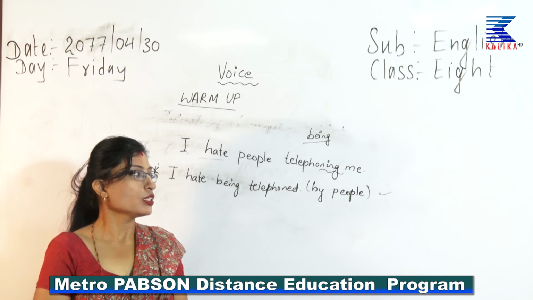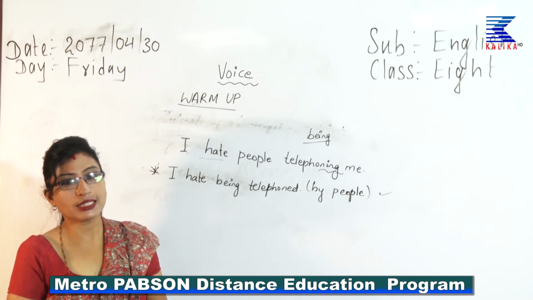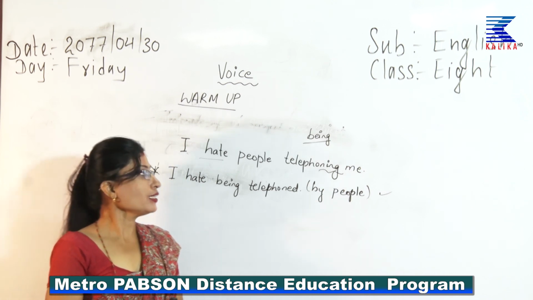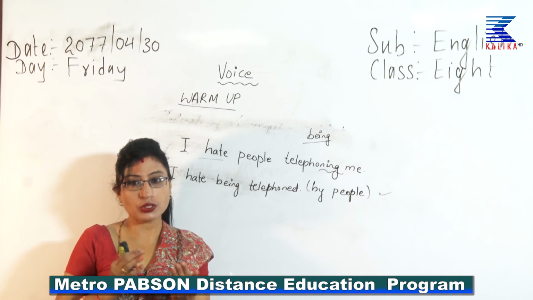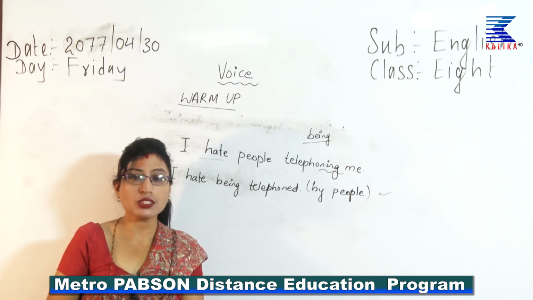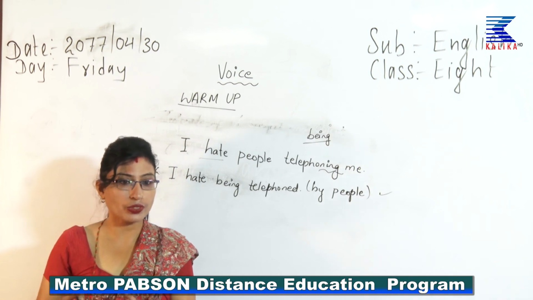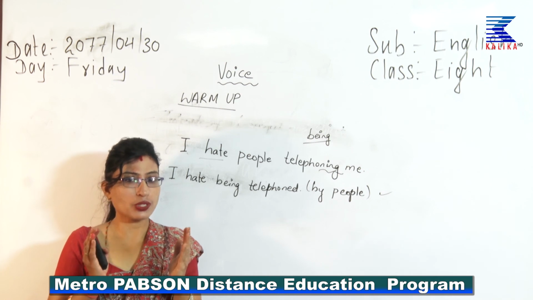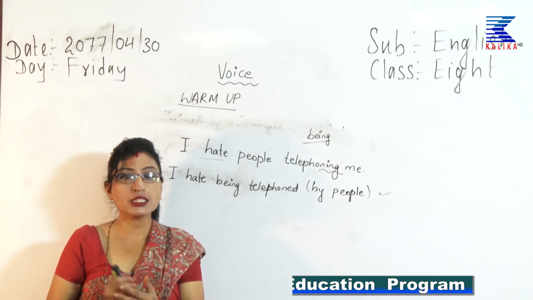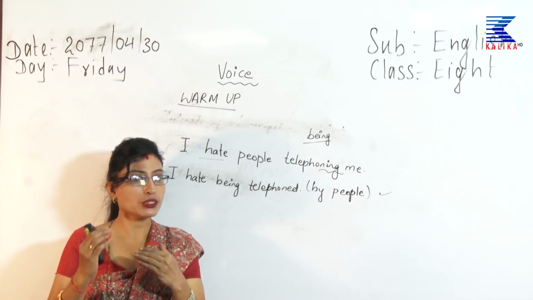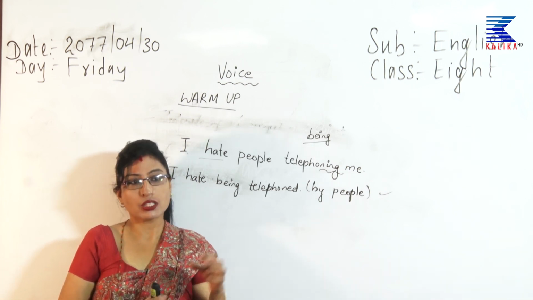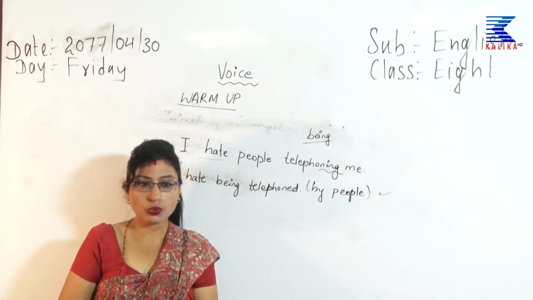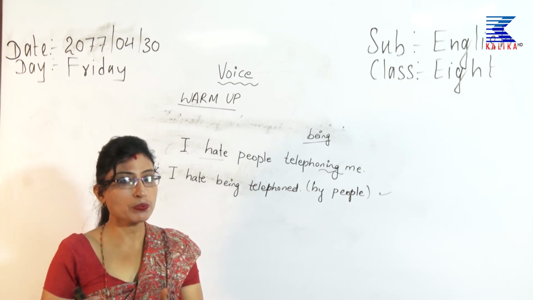Okay. So, these are the structures that we have learnt. I hope that you enjoyed the class today. Changing passive into active is a little bit difficult, but I think that if you know the passive structures very well, then you can easily convert them into the active ones. First, you have to see if there is a be verb, then please eliminate that. And if there is a "was" or "were", please remember that the active voice will have a past verb. So, these are some of the basic rules that you have to follow in solving the grammar portion of voice.